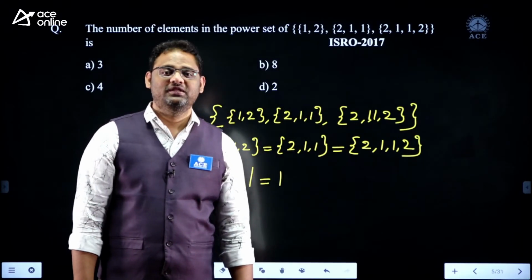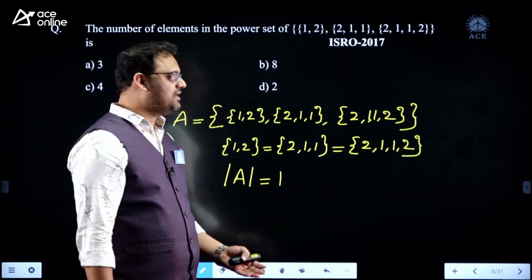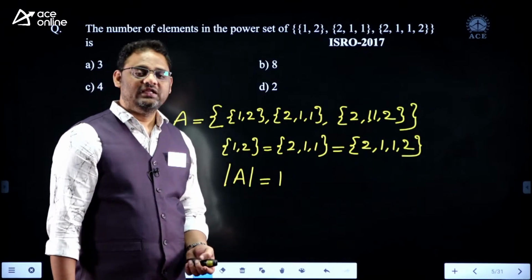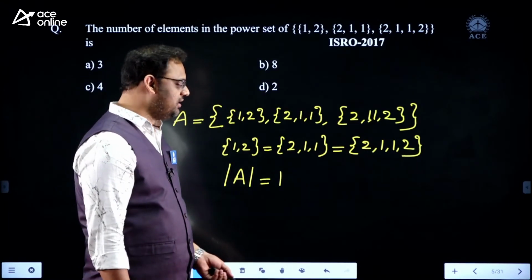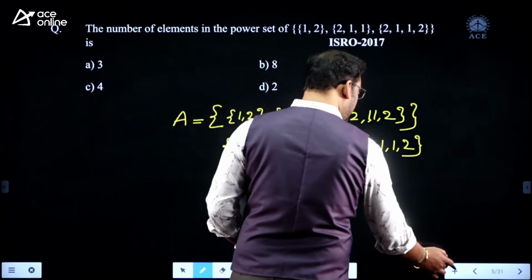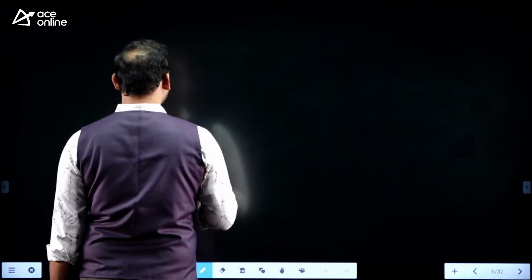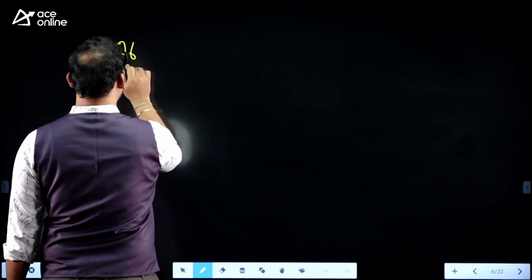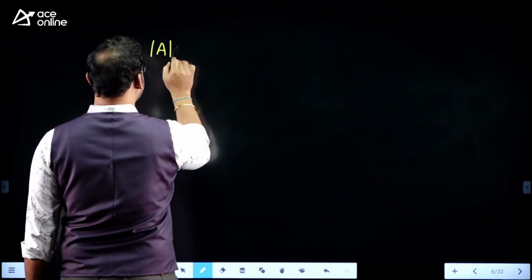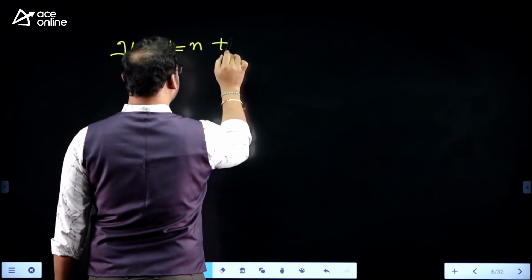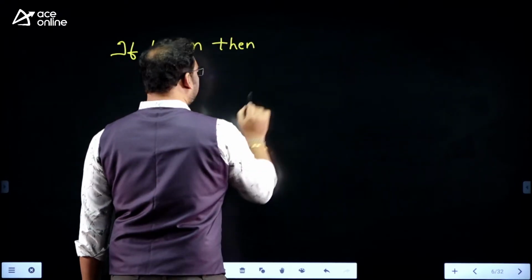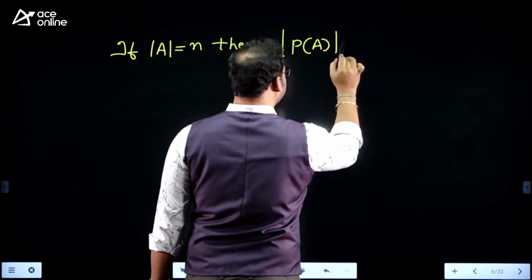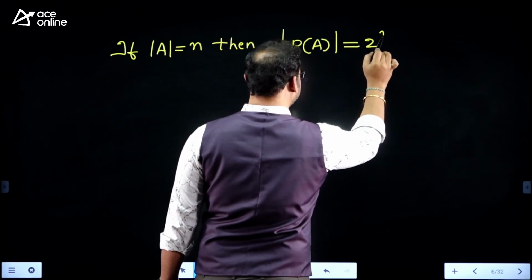I hope you remember the basic formula of power set. If there are n elements present in the given set, then the power set consists of 2 power n elements. That is, if card of A is equal to n, then the cardinality of power set of A is equal to 2 power n.